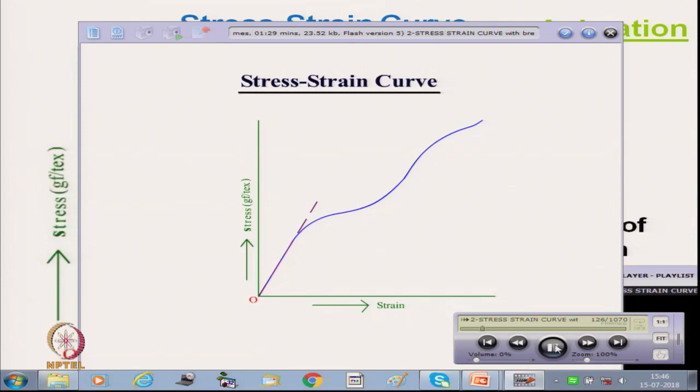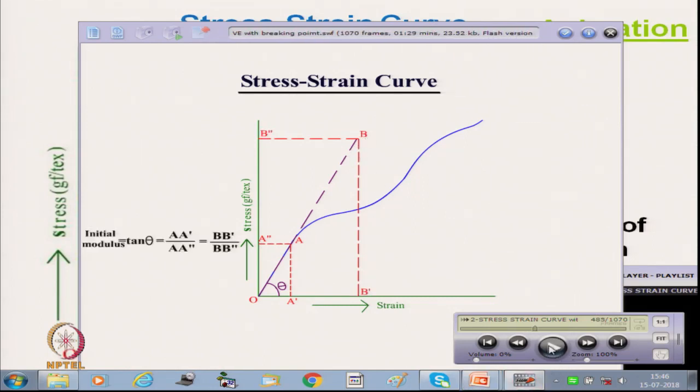Now, let us see here. This is the typical stress strain curve. The line is being drawn along with the initial line. A dash is stress and A double dash is strain. So, here we can see the initial modulus tan theta is A dash by A double dash, B dash by B double dash.